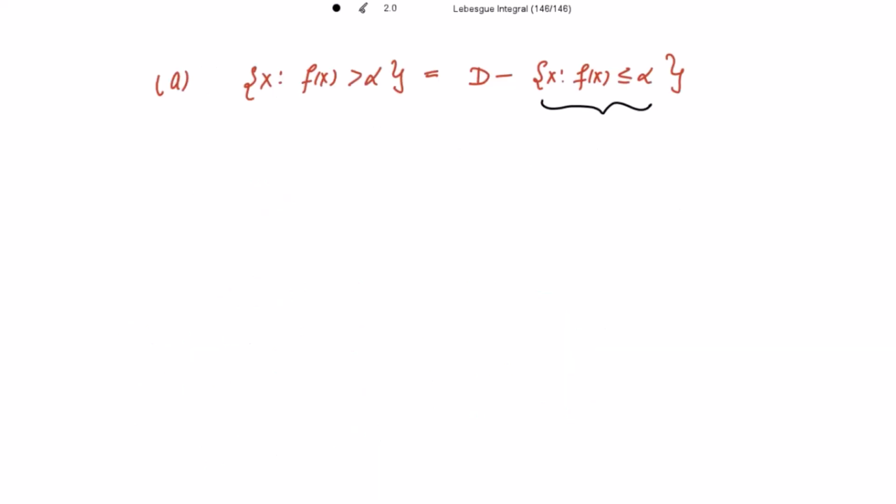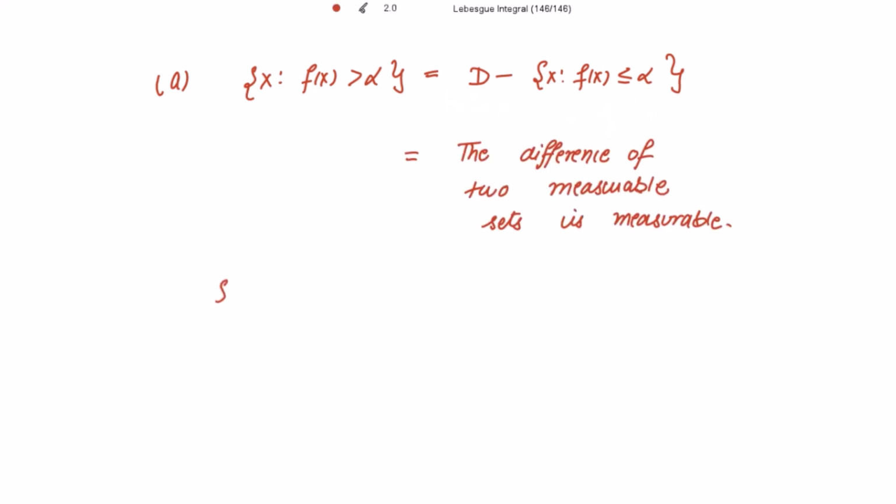And this is nothing but your D part, which is a measurable set. So the domain is also measurable. This set is also measurable, which means the difference of two sets is a measurable set. So hence x for which f(x) is strictly greater than alpha is measurable. That means the A part is measurable. So we have shown that A is equivalent to D.